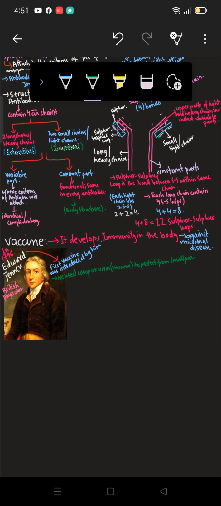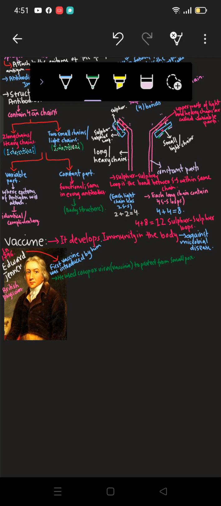So I have written this. He was the first one who introduced a vaccine in 1796, and he was a British physician. He used the cowpox virus, which is vaccinia, to protect from the smallpox virus.